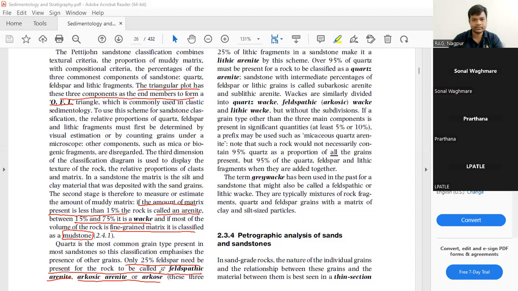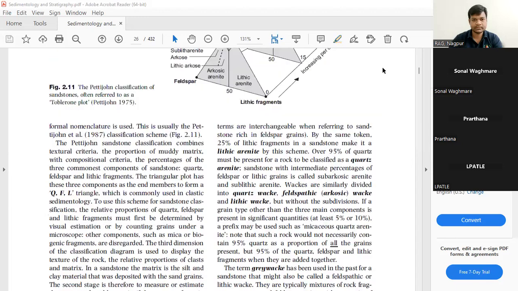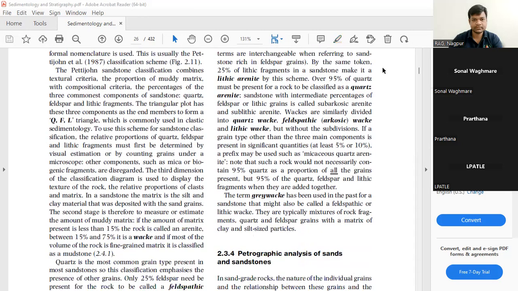If 25% feldspar is present, the rock will be called feldspathic arenite, arkosic arenite, or arkose. These terms are interchangeable.